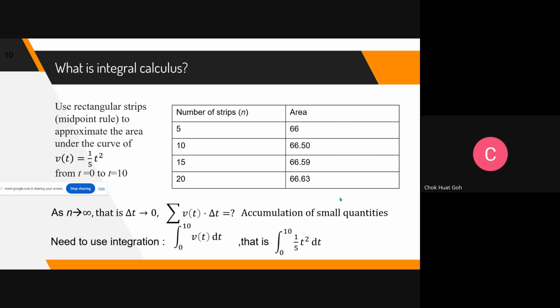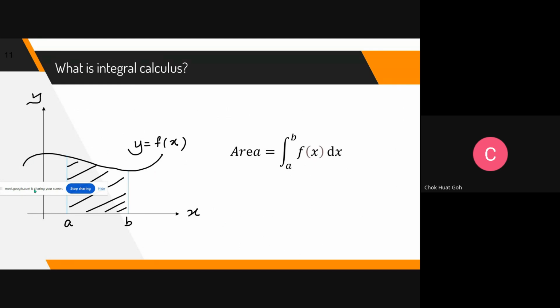Let me move to the next slide. Okay, hold on. I find that I still got stuck a bit, maybe due to the bandwidth. So integral calculus is like this, to find area under the curve. Again, students, why do we want to find area under the curve? There are many applications. So this one is a very general one. When you learn calculus, you say find area under the curve from A to B. And if your function is f(x), then integral of f(x) dx, as simple as this, because there are many applications. So we actually kind of covered what integral calculus is just now.